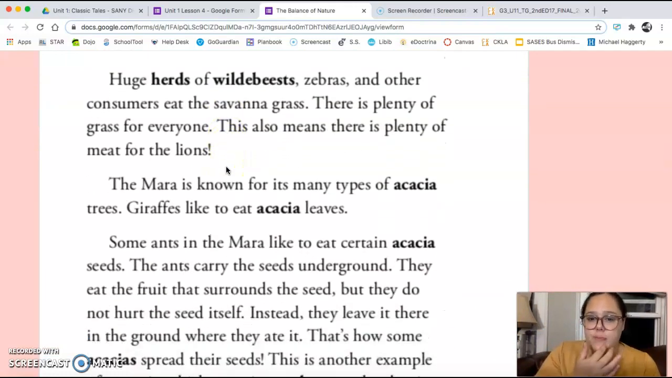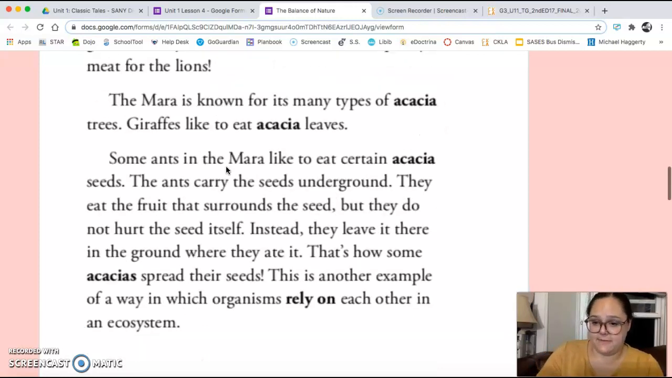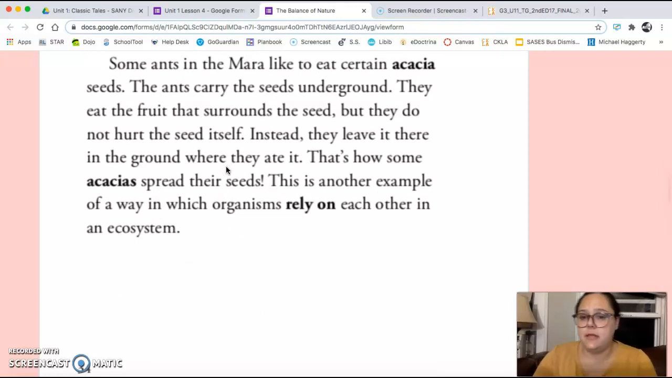Huge herds of wildebeests, zebras, and other consumers eat the savanna grass. There is plenty of grass for everyone. This also means there is plenty of meat for the lions. The Mara is known for its many types of acacia trees. Giraffes like to eat acacia leaves. Some ants in the Mara like to eat certain acacia seeds.